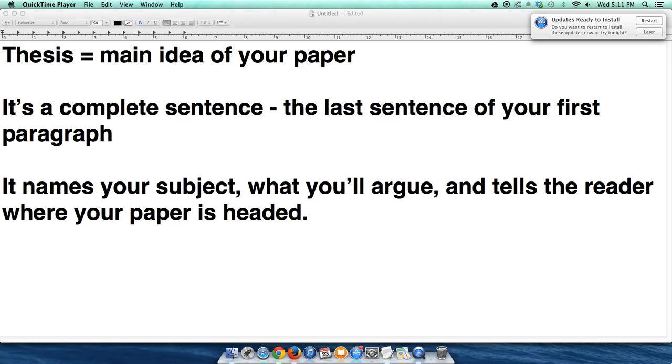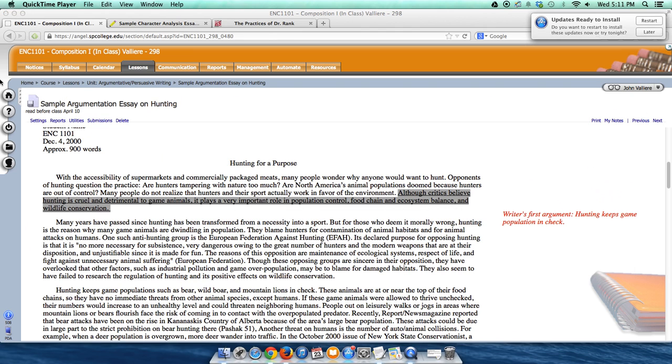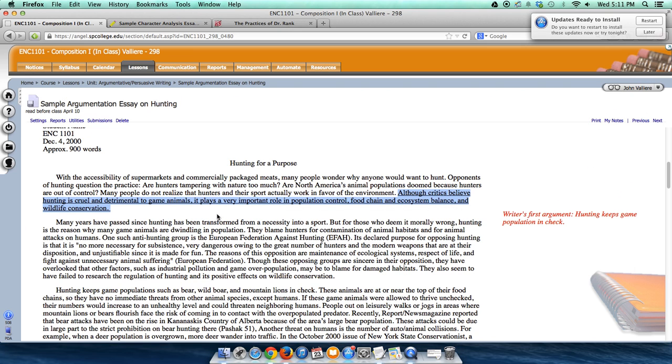And from the thesis statement, I should know the subject of your paper, I should know what you're going to argue, and I should know the main points that you're going to cover. Now, let's take a look at a couple of different thesis statements in action. Here I have an ENC 1101 paper up, and I have the thesis statement highlighted. Notice it's the last sentence of the first paragraph.